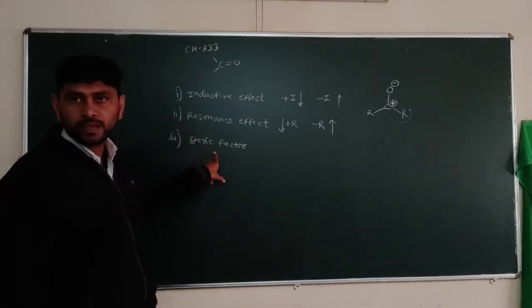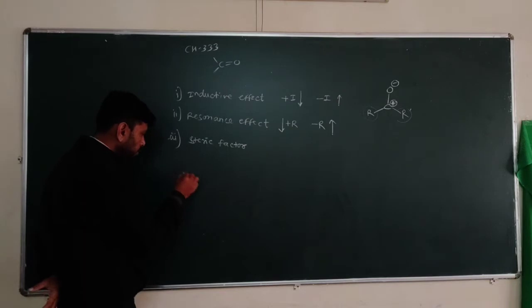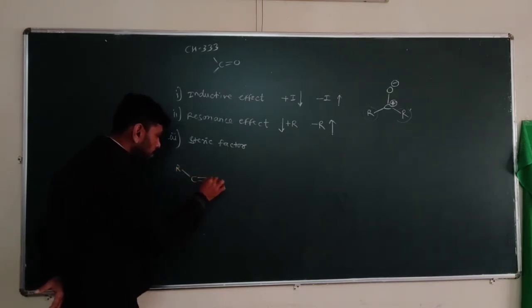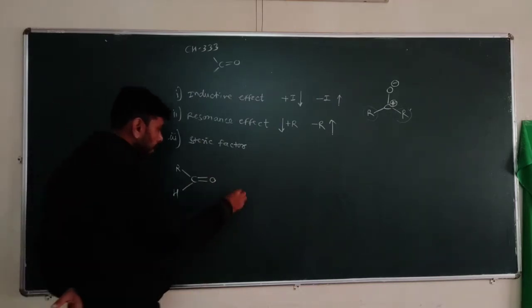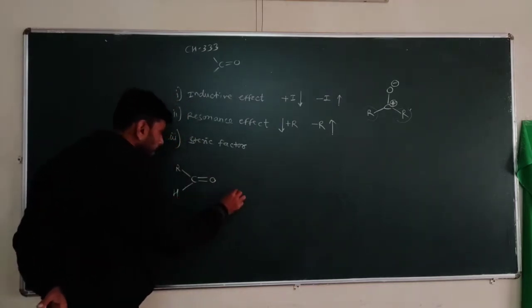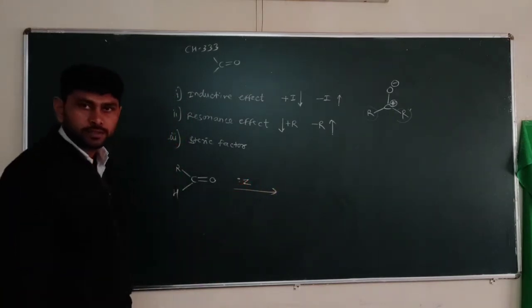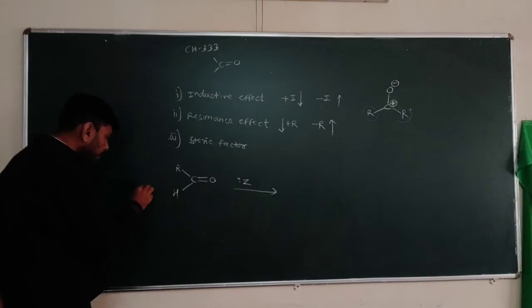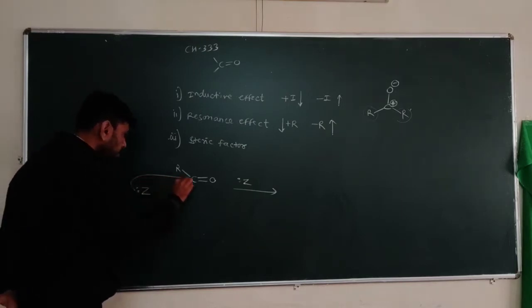Let's see the steric factors. If we observe the addition of a nucleophile to a carbonyl compound, suppose this is the carbonyl compound, here an aldehyde we have considered, and suppose Z is a nucleophile which adds here. The attack of this nucleophile is from the backside of the oxygen.